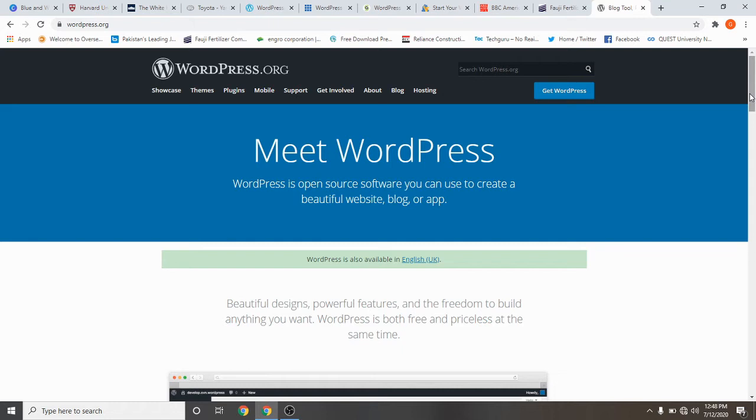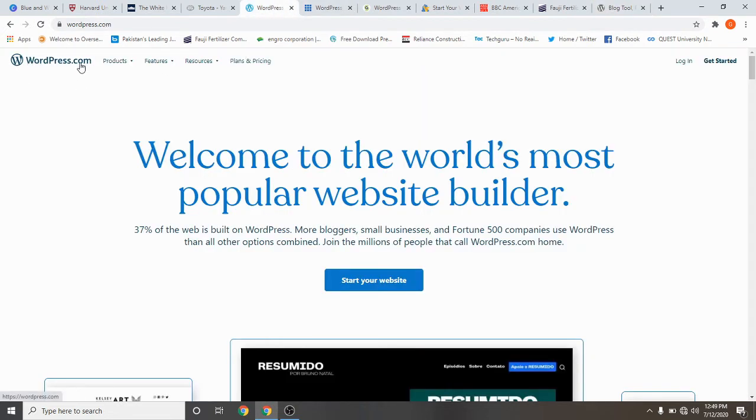If you do not have hosting, you cannot run a website. Hosting and also domain. Domain is just, I can say, its name. Like look here, this is wordpress.org, so this is the domain. If I say relianceconstruction.co, or techguru.com, there are many, the names which are given, that is domain. Okay, if we look here, wordpress.com is also a domain.